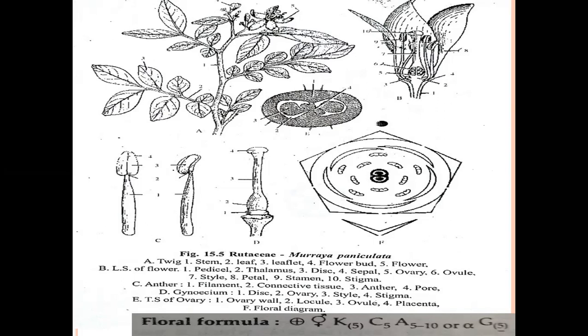The majority of plants are perennial trees only. Now, the root system. The root system is a tap root system and branched root system.